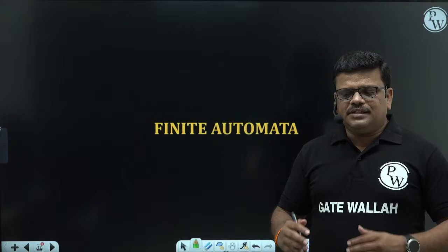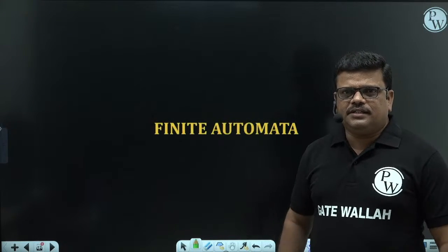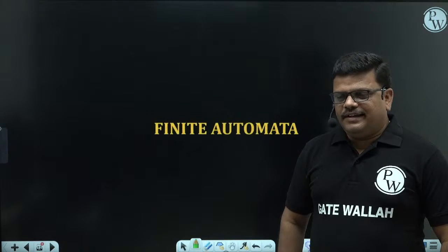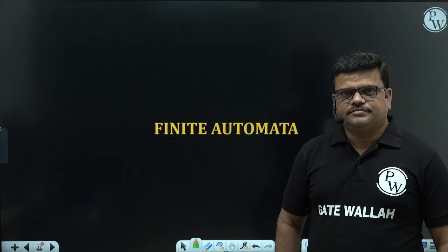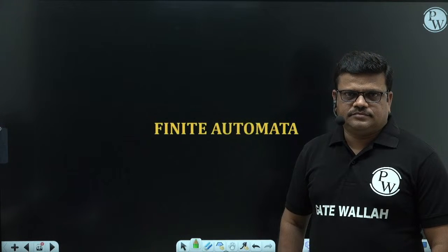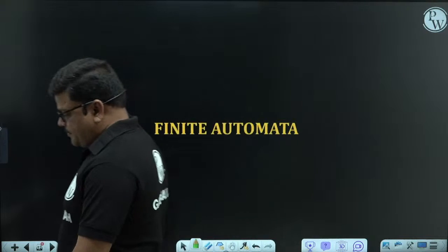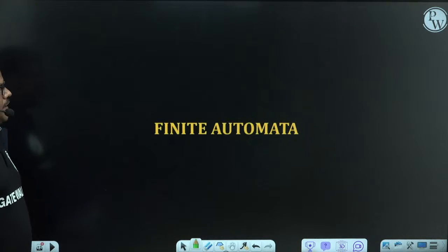A symbol can be anything. You can use English language symbols, alphabets, any alphabet. So let us start our first one, finite automata.